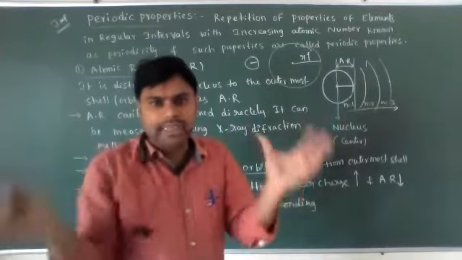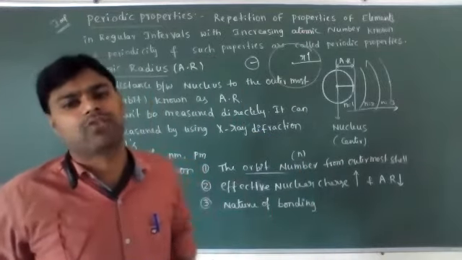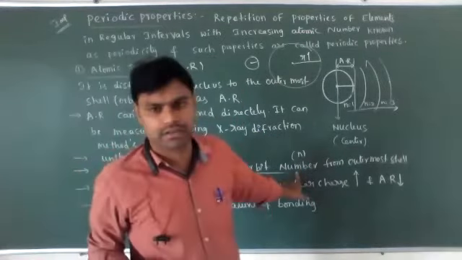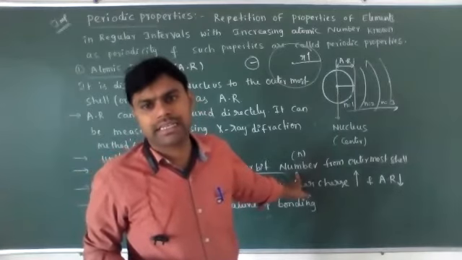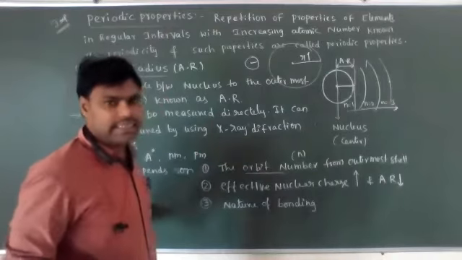Like that, the atomic size or atomic radius mainly depends on the principal quantum number, that is, the orbit number. As the orbit number from the outermost shell increases, the atomic radius increases.